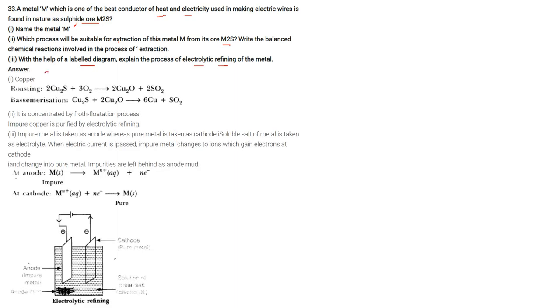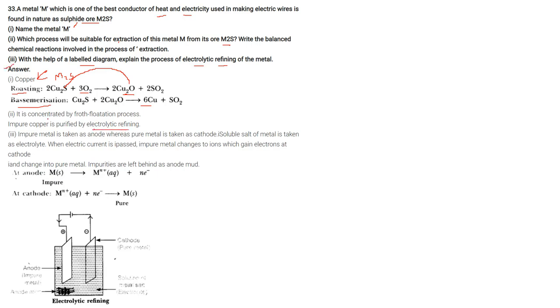So copper is what we are talking about. First roasting is done: Cu2S, that is M2S, where M is copper. M2S combined with oxygen gives Cu2O. Now this Cu2O again combines with Cu2S, which is called Bessemerization. This gives you copper. This is after concentration by the froth flotation process, and then impure copper is purified by electrolytic refining.